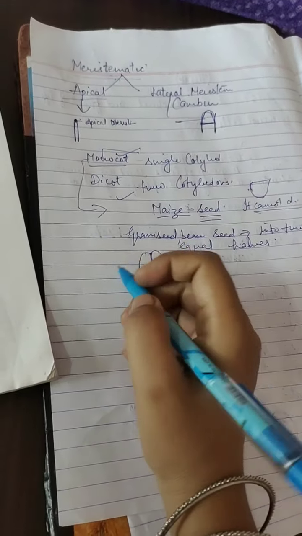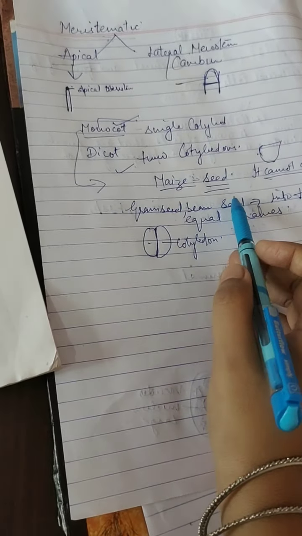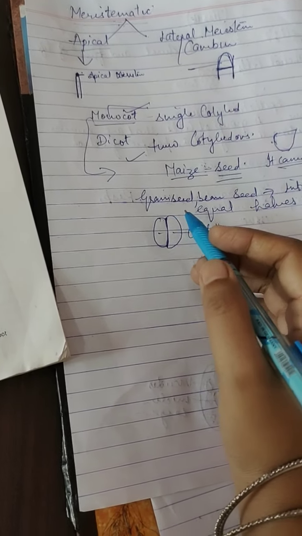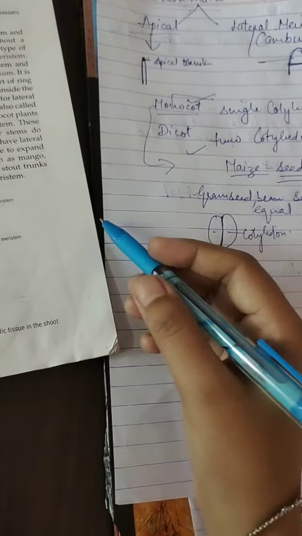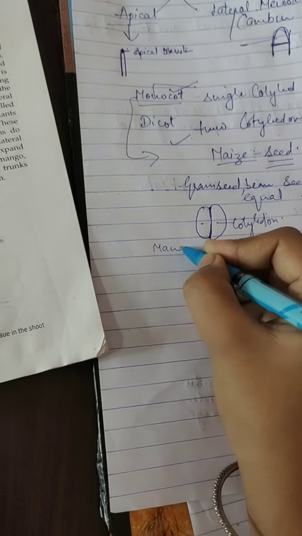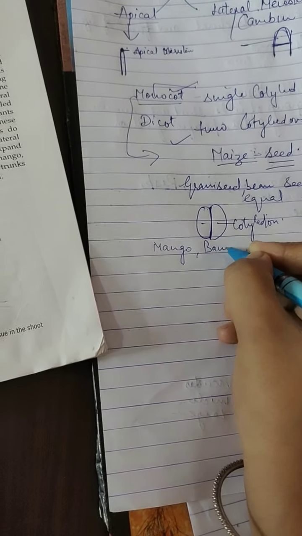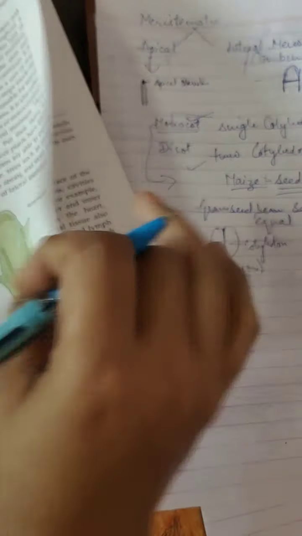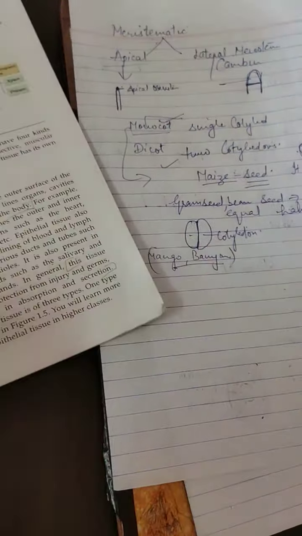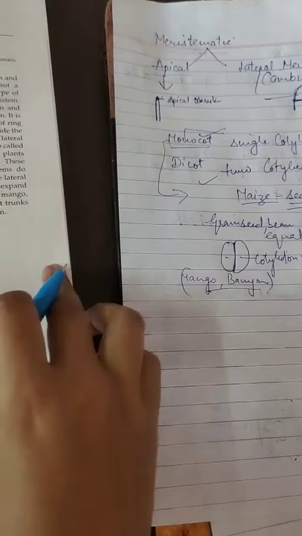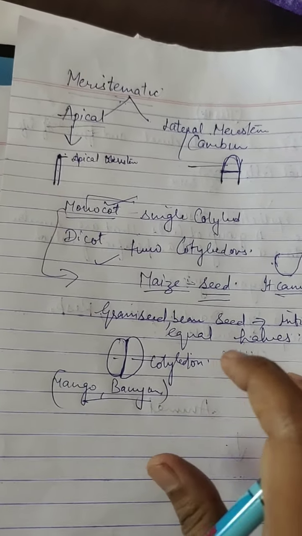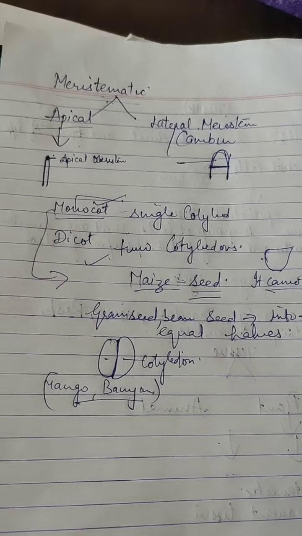Now next is dicot plants. Dicot plants have lateral meristem, which can expand laterally. You can take examples from the book like mango and banyan. These are examples of dicot plants. So students, that is all about the meristematic tissue. As we are discussing, plant tissue is of two kinds, meristematic and permanent tissue.